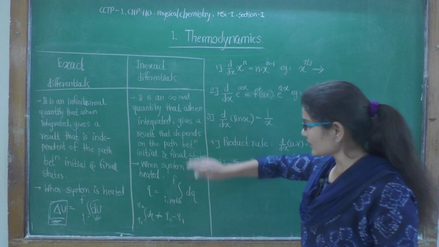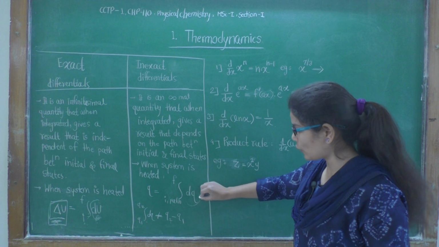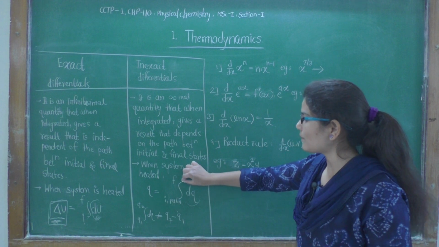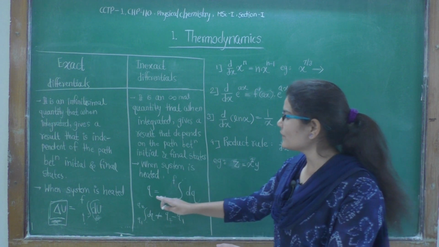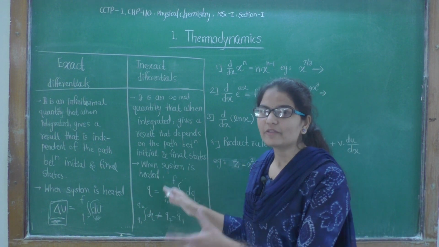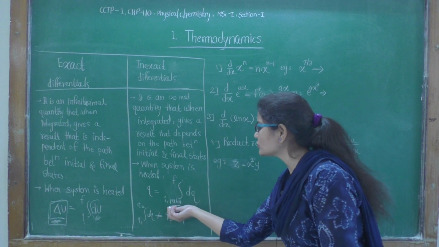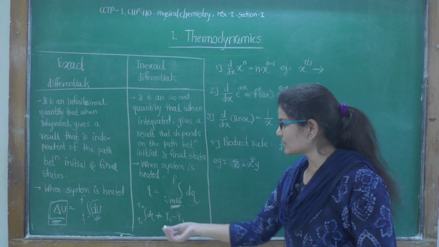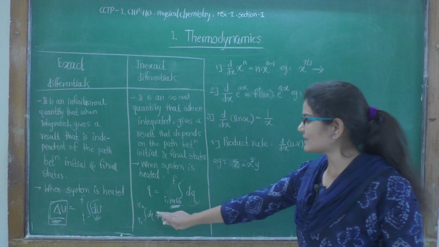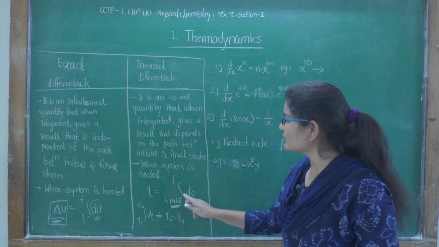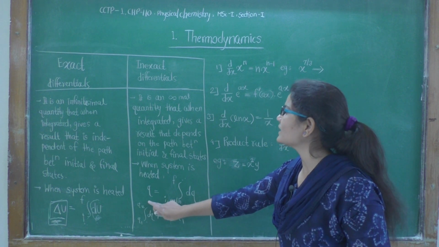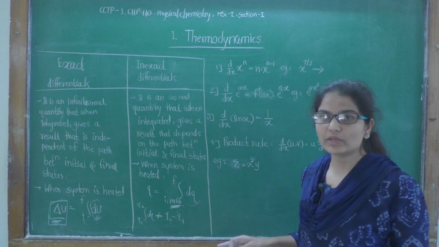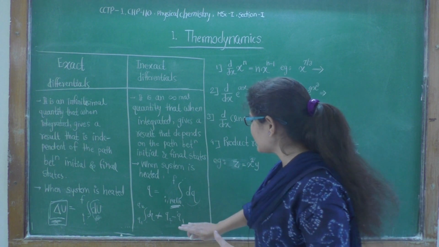But dq is an infinitesimal small quantity, and when we integrate it between initial and final state, we will not get q exactly. We have to consider the path also. When we consider the path, then only we get q. And here we can say that integration of this infinitesimal quantity between q1 and q2 will not give exactly q2 minus q1. This is inexact differential.